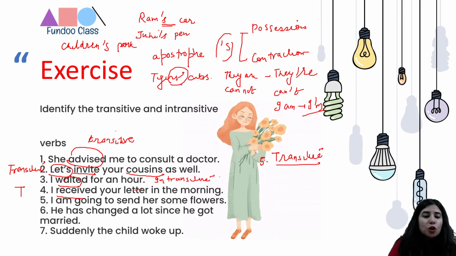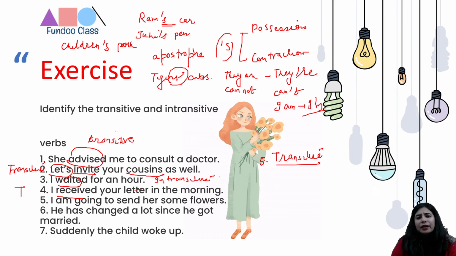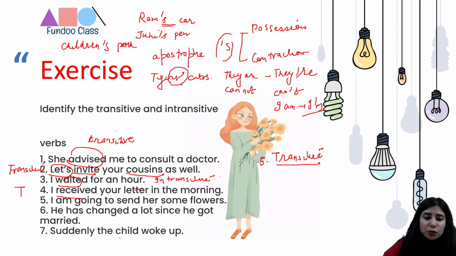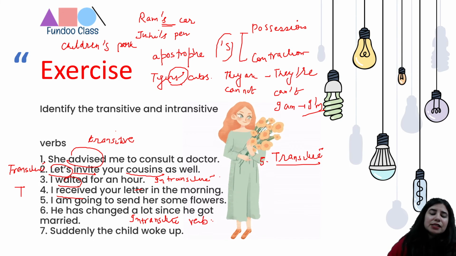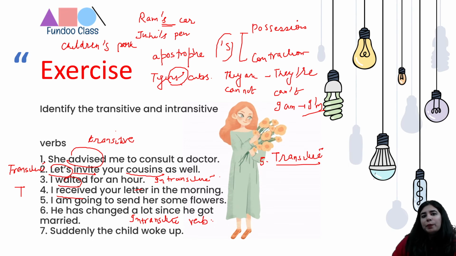He has changed a lot since he got married. So he has changed, right? So we don't need any object in this sentence. So changed becomes what? It is an intransitive verb. In this case, the verb is intransitive in nature, right? I hope I make sense, everybody. So this is an intransitive verb because you don't need an object, right?